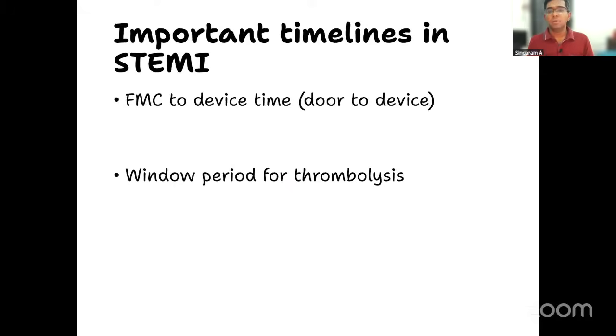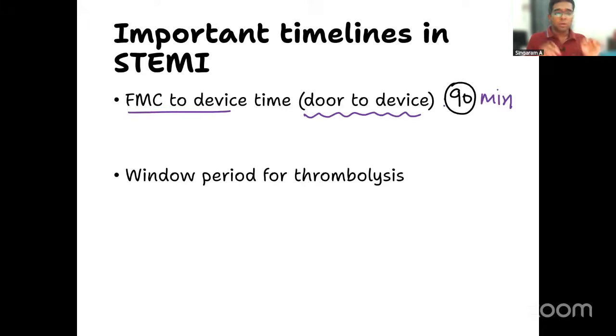Then two more important timelines in ST elevation MI. What is the time between FMC to device? FMC means first medical contact, to device, or in simple terms, door to device time. Suppose a patient comes to the hospital, that is first medical contact, to the device, meaning the balloon device or the stent you are putting. Within how much time should it be started? It is 90 minutes. Very important.